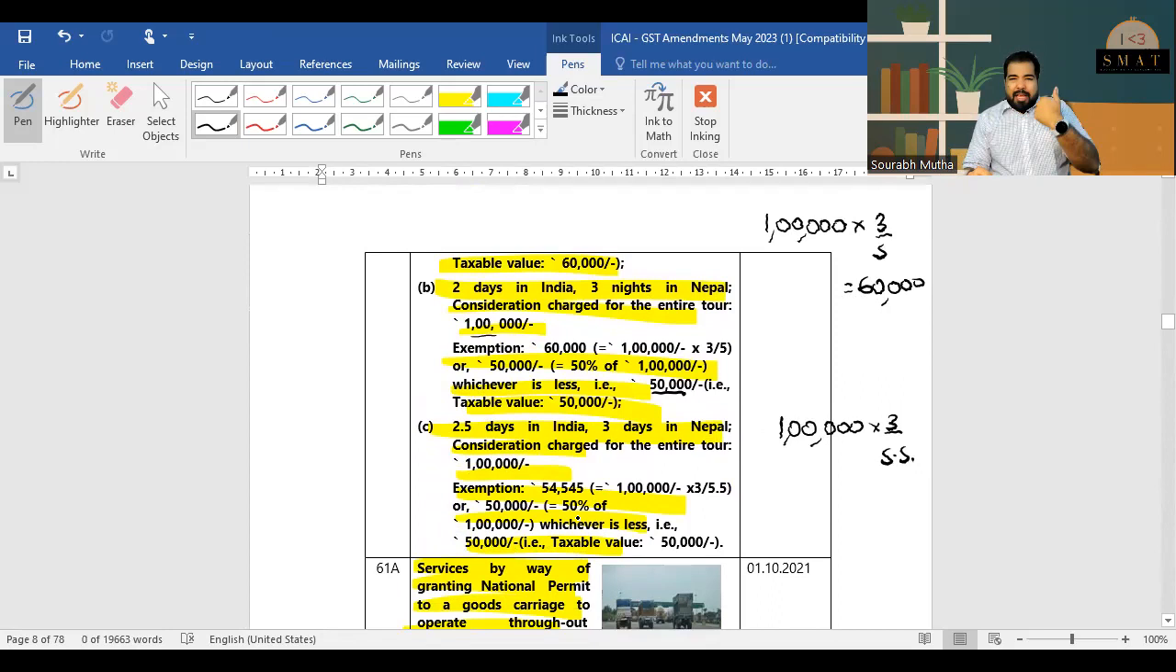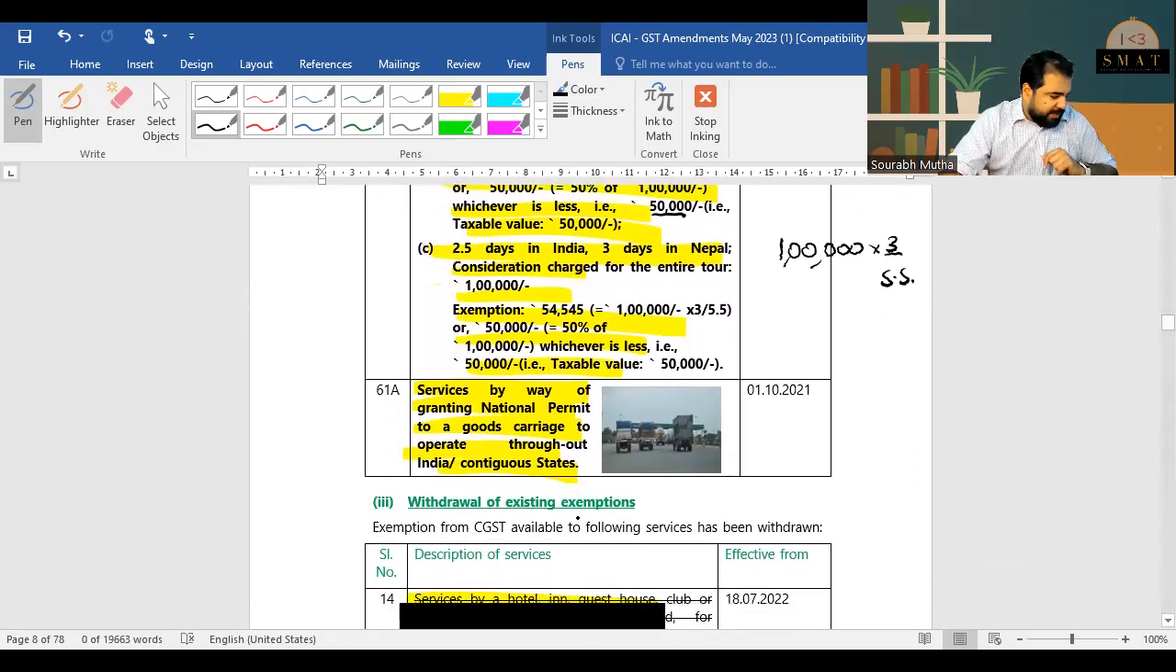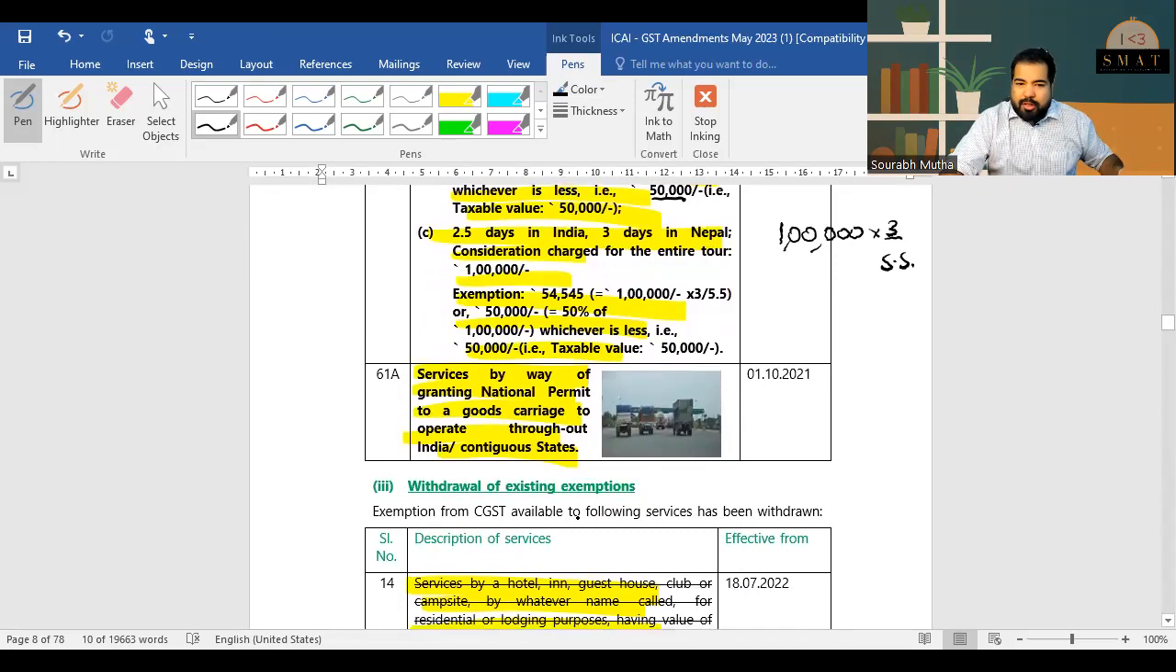So just repeating, it has to be a foreign tourist. The foreign holiday which is outside India will be considered as exemption, that or 50% of the value of supply, whichever is less. Perfect. So this is national permit.